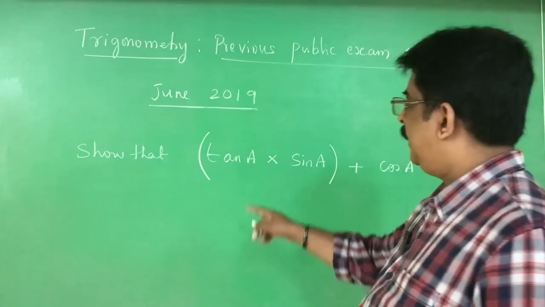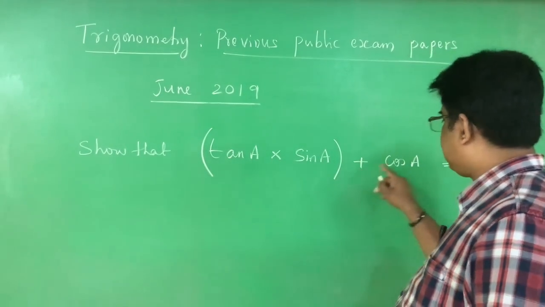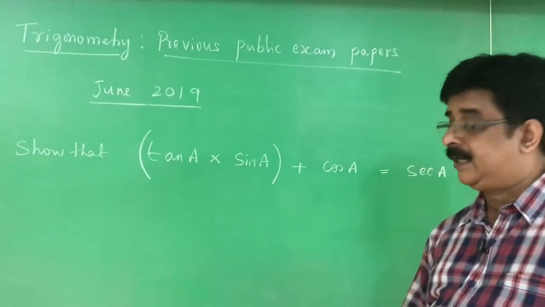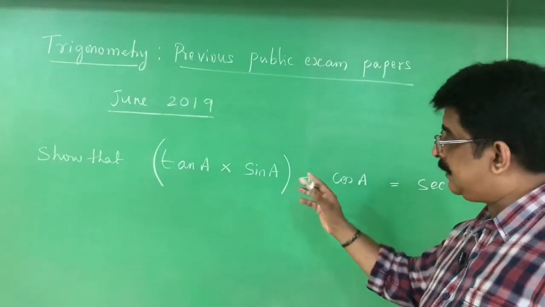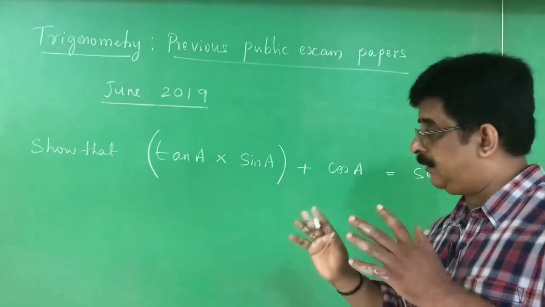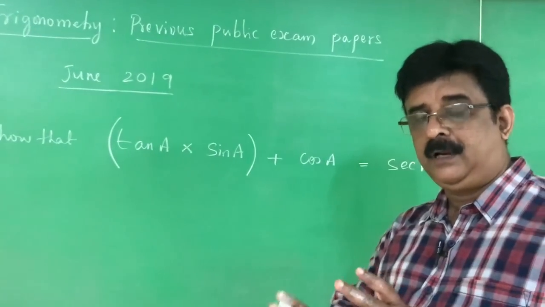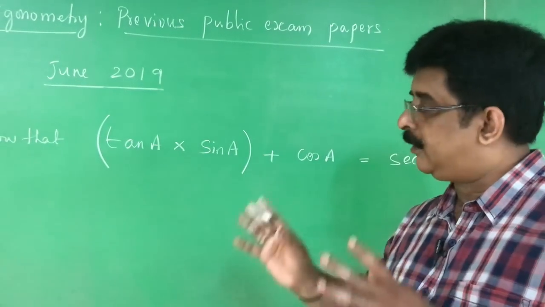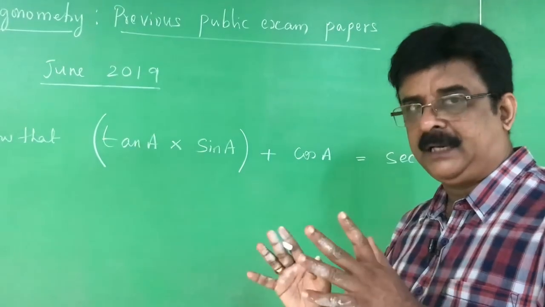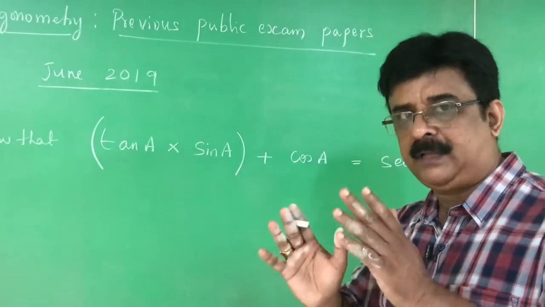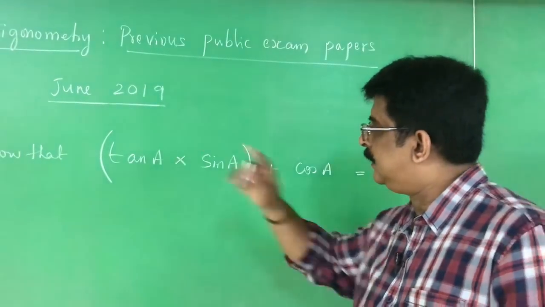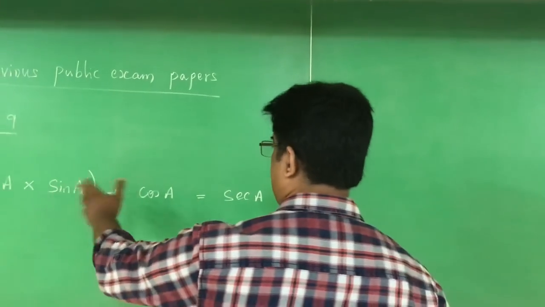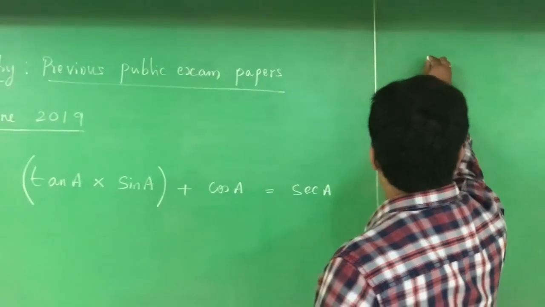Show that tan A into sin A plus cos A is equal to secant A. See children, this problem is not there in the textbook. It is an application question. Even in the supplementary paper they provide application questions. Therefore, my sincere request to you all, don't be complacent. Always work hard. By practicing only can you keep the information intact. We have to solve this problem. It is an application problem based on identity. The first thing is, I start with the LHS.